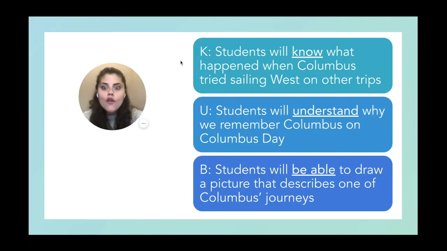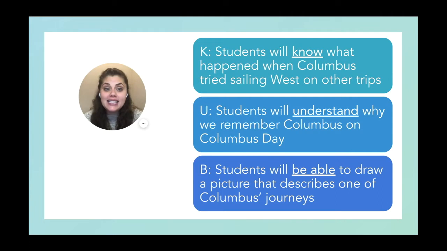Let's get started. Friends, so far in this unit, we have been learning all about Christopher Columbus and the voyages he took when he was trying to make his way to Asia to find treasure to bring back to Spain, and instead ended up finding new land, the Americas. We're going to continue reading about Christopher Columbus and the European voyagers today.